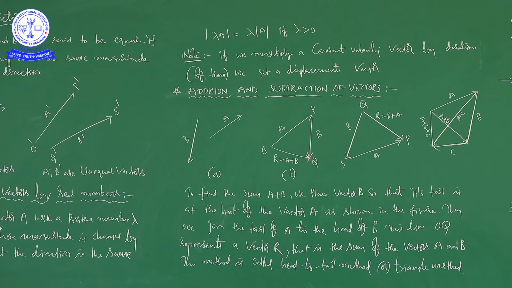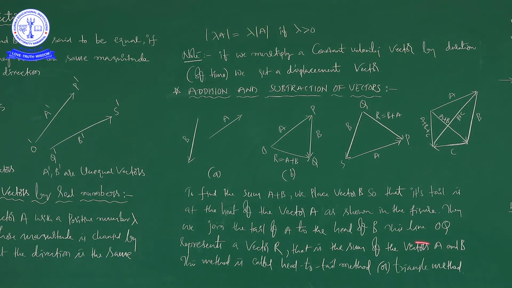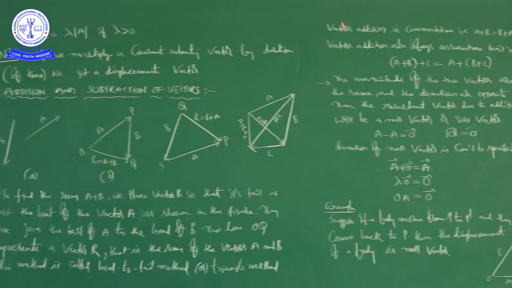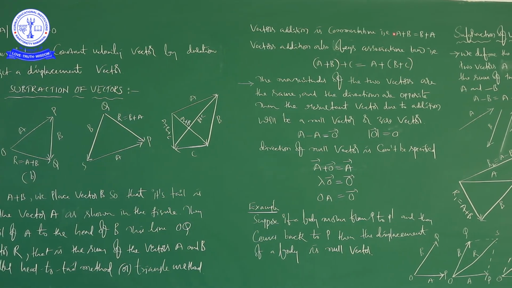It is the head of B and the tail of A. When you join this, this vector represents the sum of the vectors A and B. This method is called the head to tail method or triangle method.